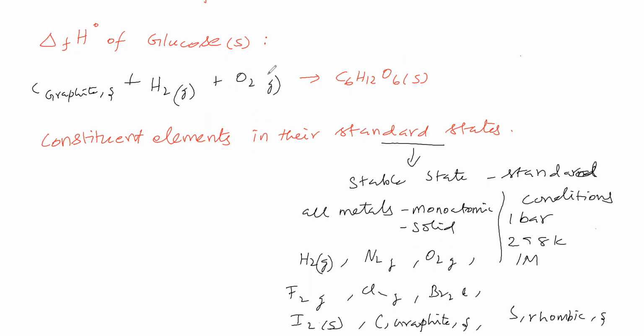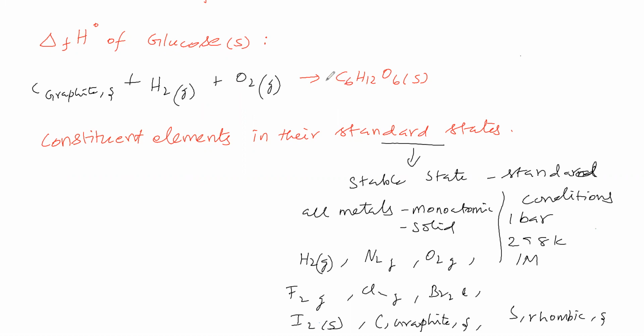O2 gas. Next, we have to balance the equation by keeping this as 1 mole. Keep the product as 1 mole and balance the rest.